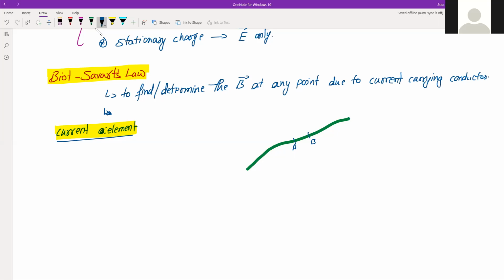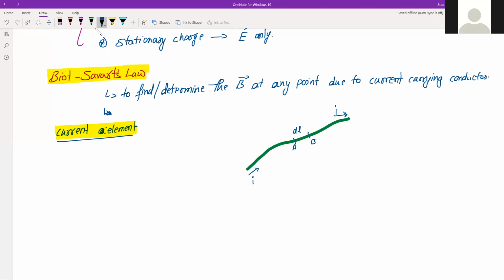And this is the direction of flow of current in this conductor, right? Now suppose the length of this AB segment is dl. Length of this segment is dl, right? Okay. Now it is, as I said, the current element.